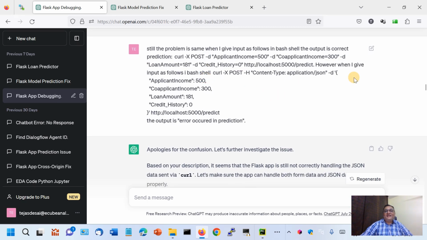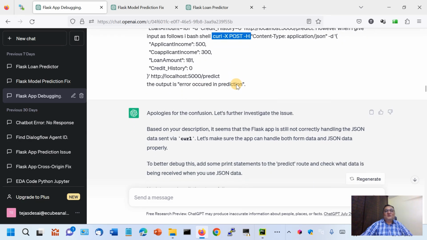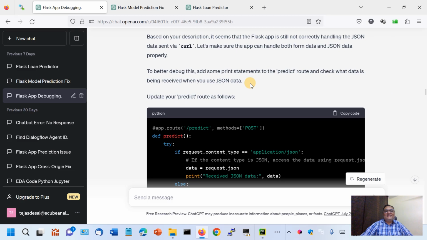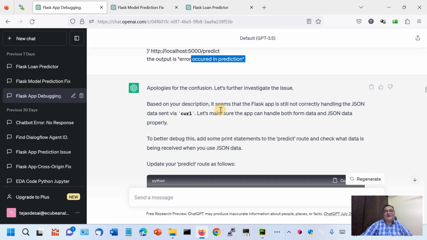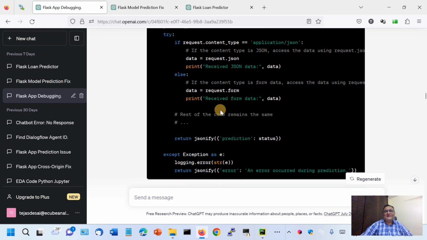But when the curl is used in this manner, curl -X POST -H, then the output is not octet. So what is the error? Okay, so then in that case it gave, again, apologies for confusion, and so on and so on.